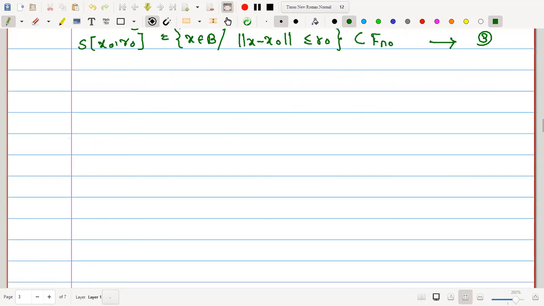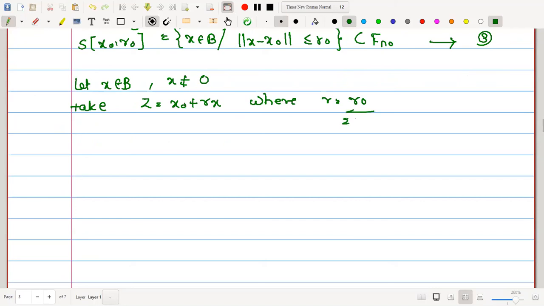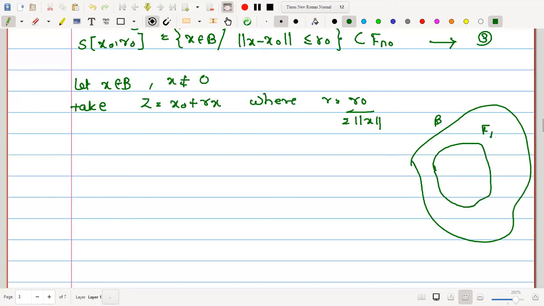Now let us take x in B, an arbitrary non-zero element, and take another combination, say z equal to x naught plus rx, where r is equal to r naught upon 2 times norm of x. Try to understand the situation. This is our Banach space B. Somewhere here is Fn, and there exists an interior point x naught, and this is a sphere under consideration with radius, say, r naught. This is the radius.